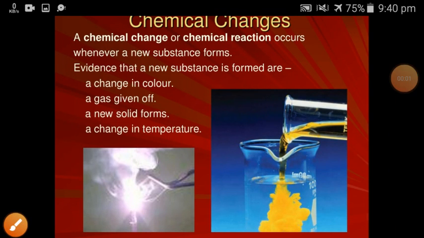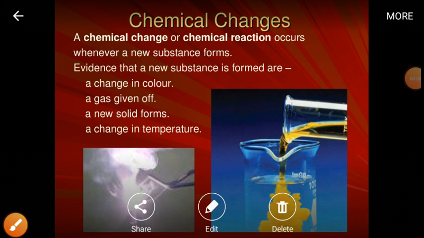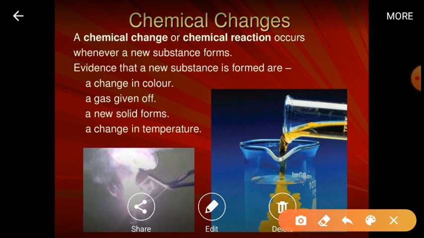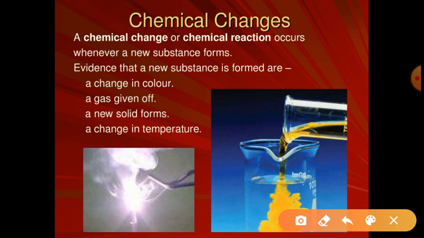So, hello students. Today we will discuss chemical change. Chemical change is the chemical reactions. When chemical reactions proceed, they form a new substance, which indicates that chemical change has taken place. And how can we know that a new substance is formed?